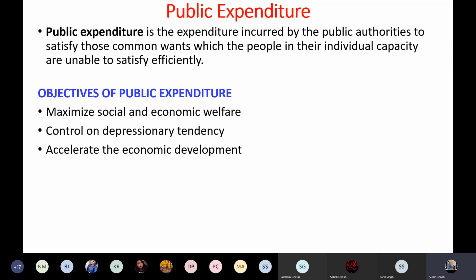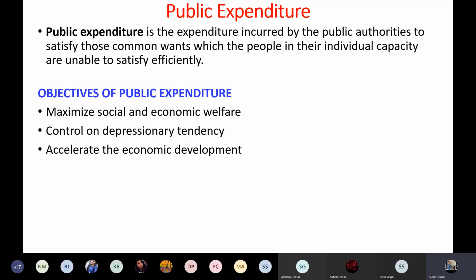Since you have already studied that public refers here to the government, what does public expenditure mean? Public expenditure is the expenditure incurred by the public authorities to satisfy the common wants which the people are unable to satisfy themselves.